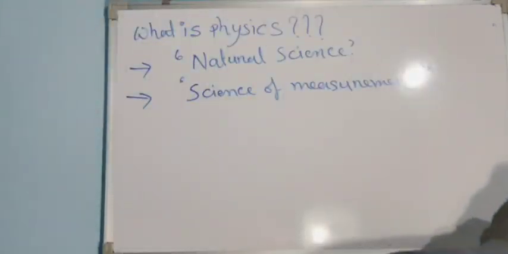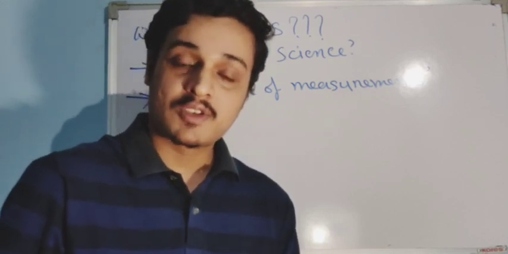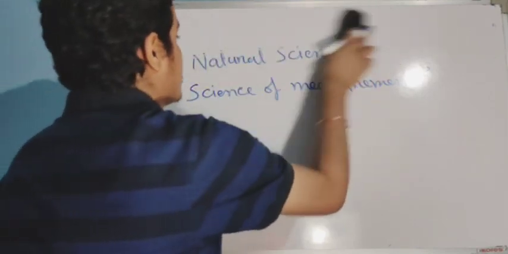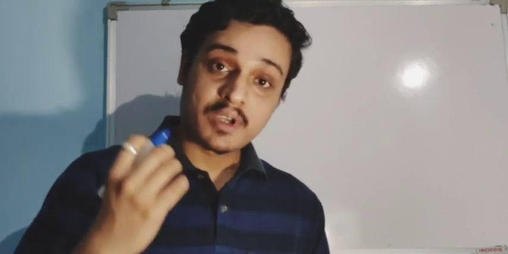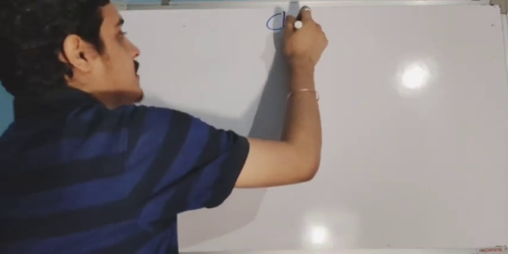Now we'll see the syllabus of your class 11 physics. What are the chapters it has? Class 11 physics is very interesting. The laws, concepts and facts we'll learn always deal with our practical day-to-day life, and you will be able to apply these laws in your day-to-day life.